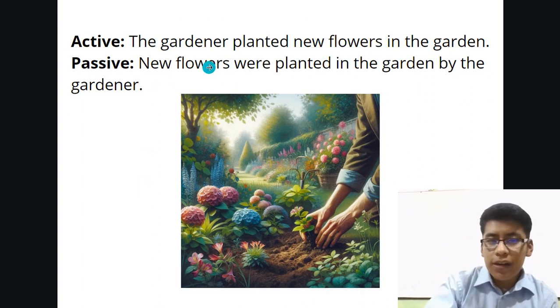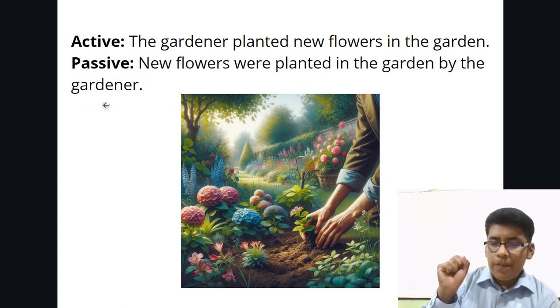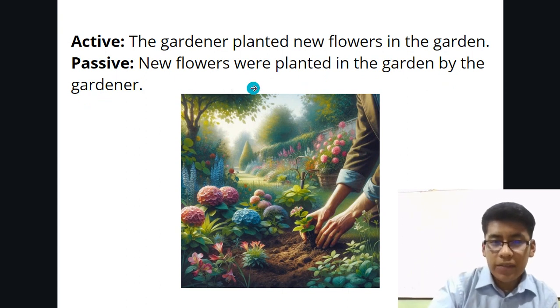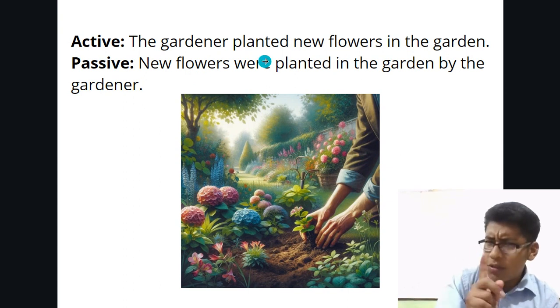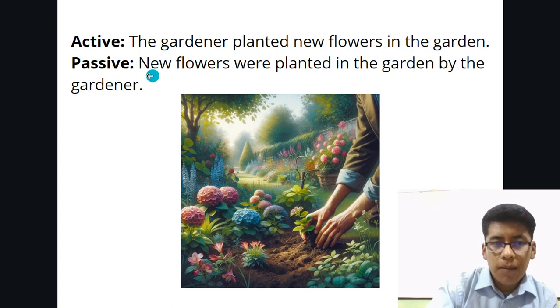The active voice: The gardener planted new flowers in the garden. The passive voice has to be: New flowers were planted in the garden by the gardener. As you can notice, in the passive voice, we are always going to see the verb to be. Like in this case, the gardener planted new flowers, we do not see any verb to be, but in the passive voice, we see the word were. That's the verb to be.